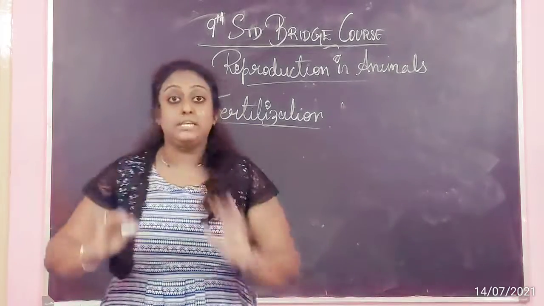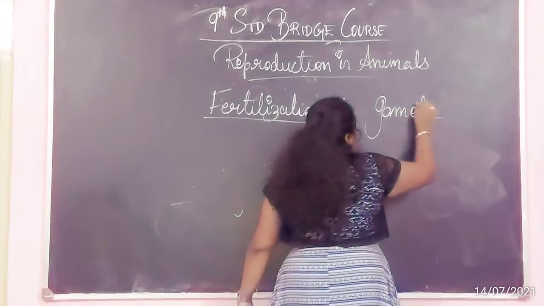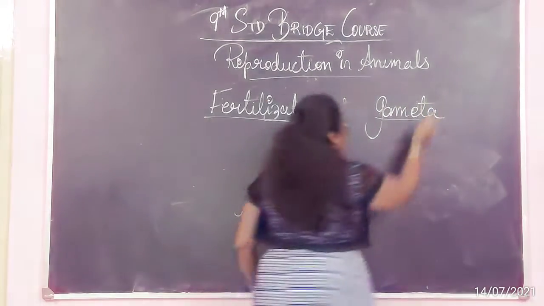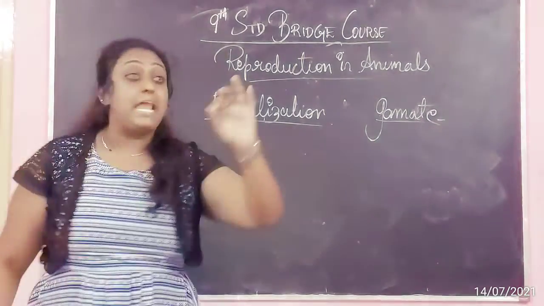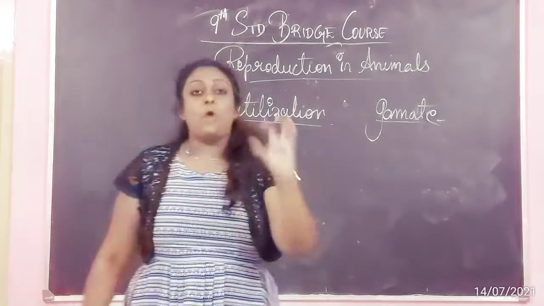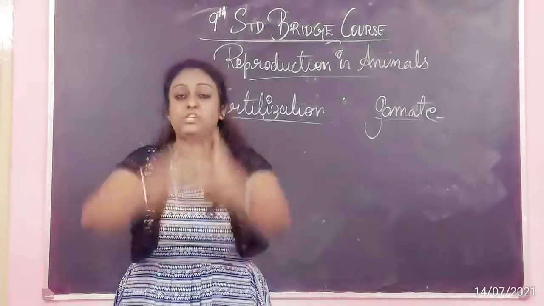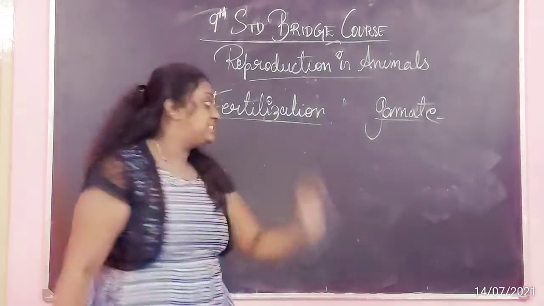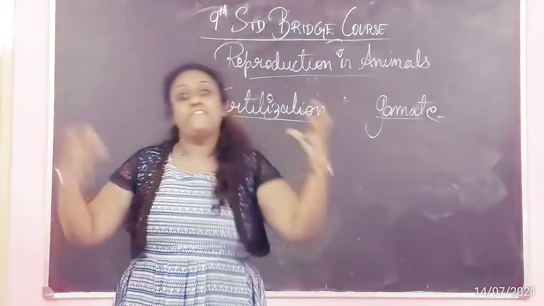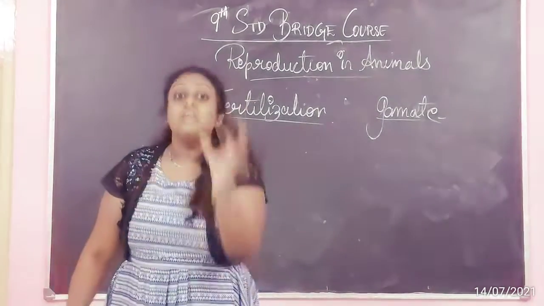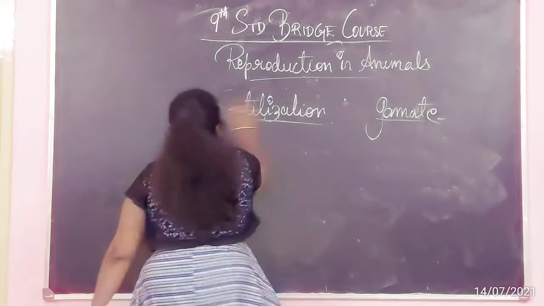Wait, let me tell you what a gamete is. A gamete is a reproductive cell of a particular individual. So when a male gamete and a female gamete fuse together, that moment a new cell will be formed. That is said to be fertilization. I am repeating, when male and female join together to produce their young ones, that is said to be fertilization.